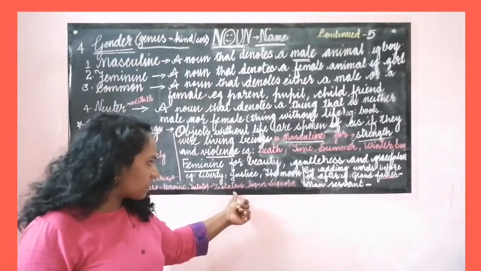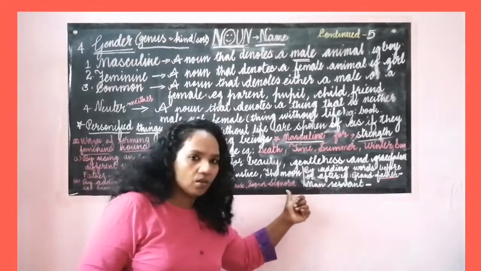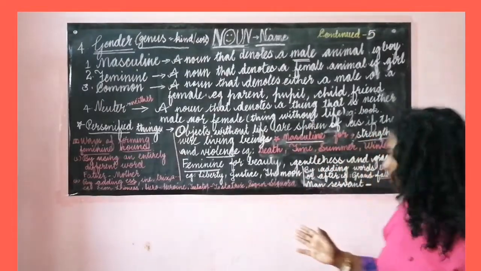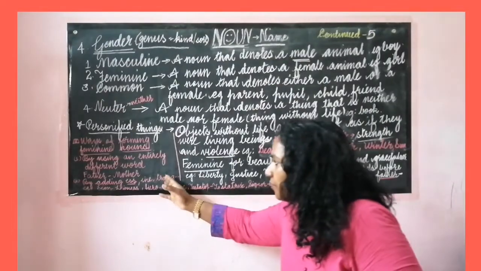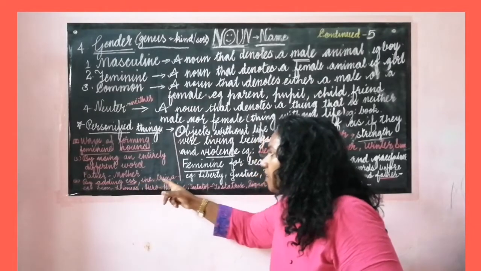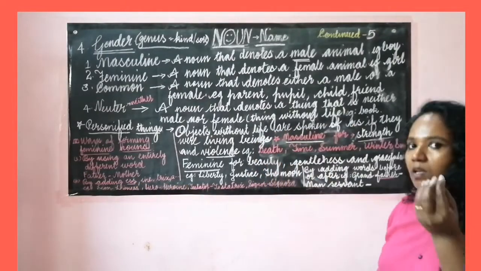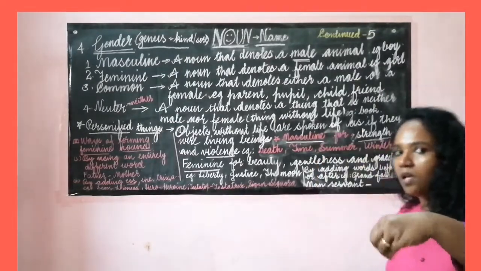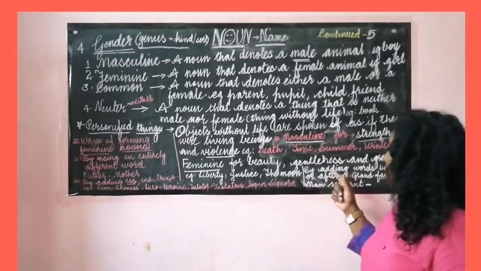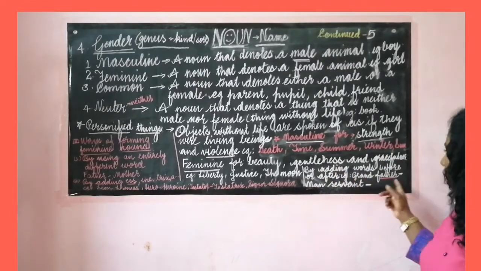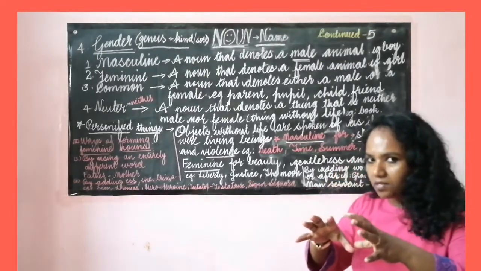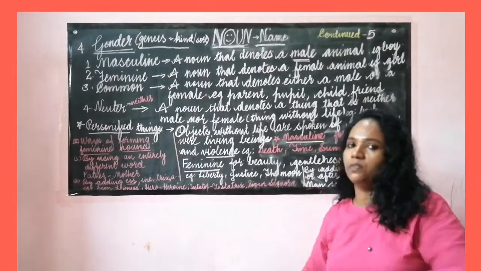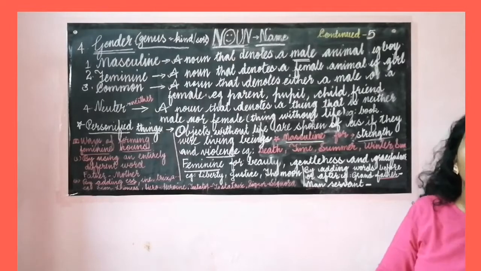Testator, testatrix, sailor, sailoress. So these words are for addressing, for respect. So this is a different way. We use ess, ine, trix. In this, one or two letters are added to the masculine to form the feminine. And sometimes by adding words before or after. With the one word given, we add one word before the word given or after the word given. In that way also we can make it.